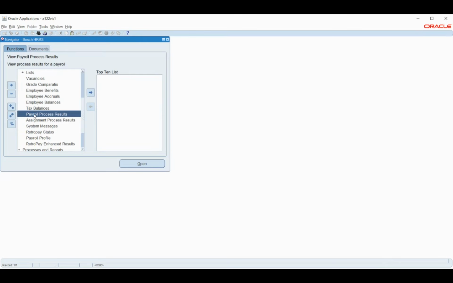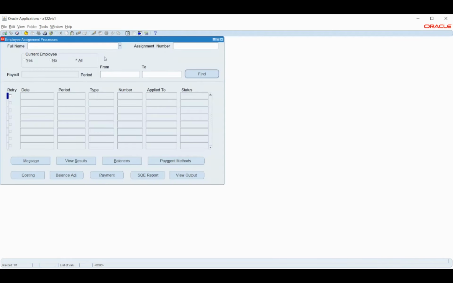The difference is that assignment process results give me the result for an individual employee. But payroll process results give me the results for the entire list of employees. Let's say I have 500 employees in my company. This is going to give me the results for all the 500 employees. But the assignment is for an individual employee. So first I'll take the assignment result.